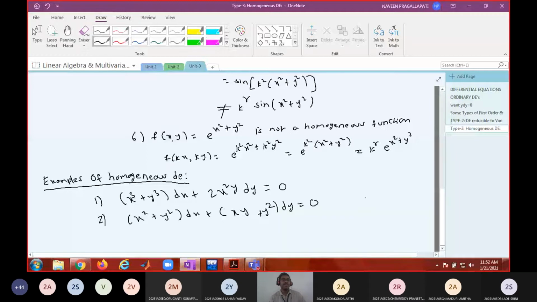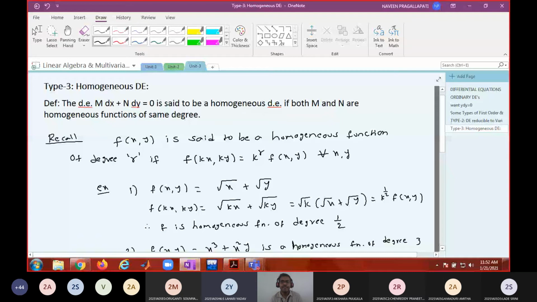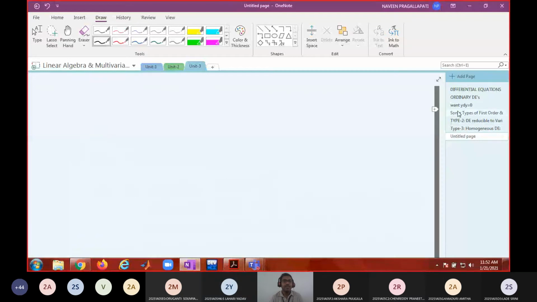So if I write like this, is this homogeneous? Yes. Okay. Now, shall I proceed? Are you writing in your notes? Yes, sir. Okay.